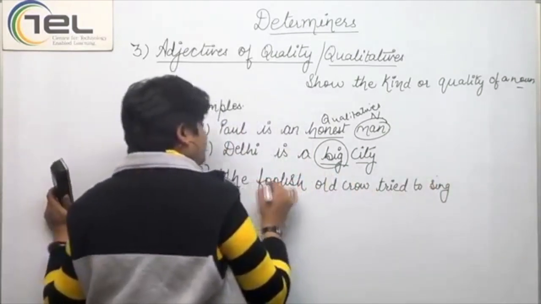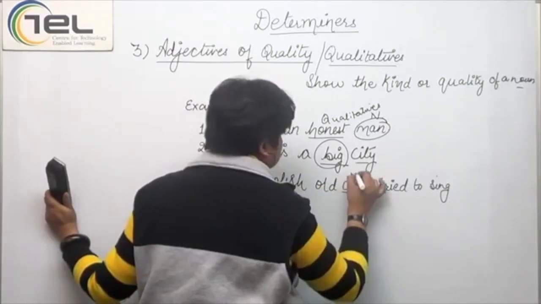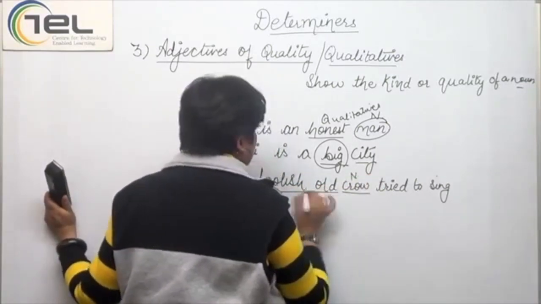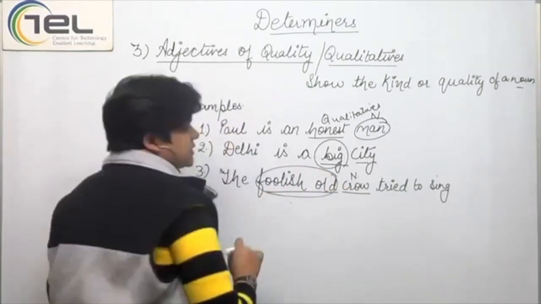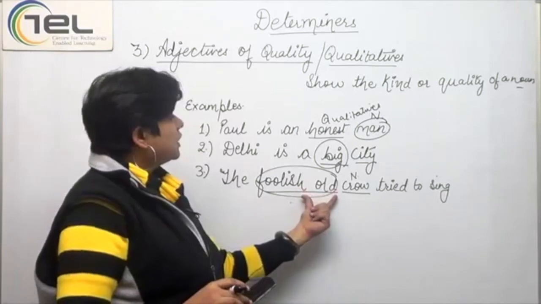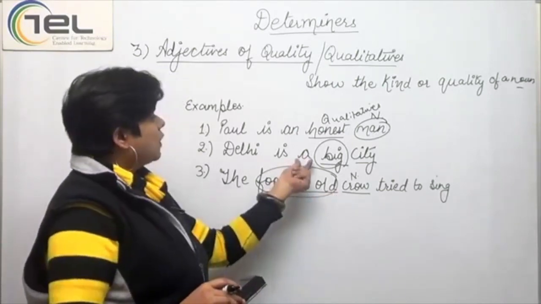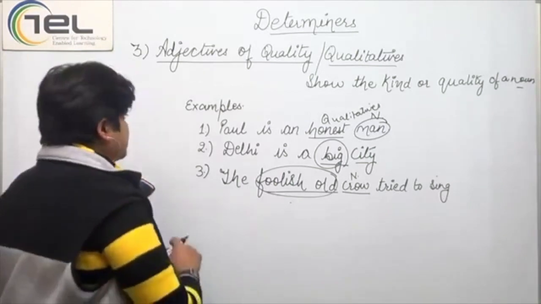Now, the foolish old crow. Now, crow is the noun and foolish old would be the qualitative here. Now, if you can clearly see, I'm using two qualitatives together or two determinants together that can be used. That is correct English, right?